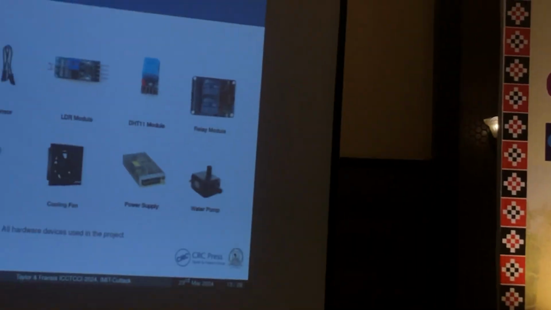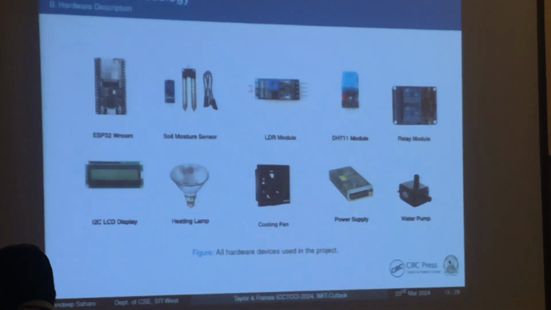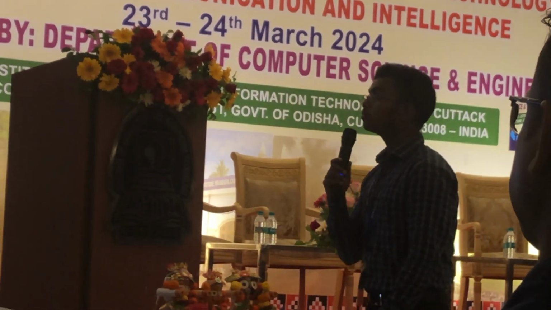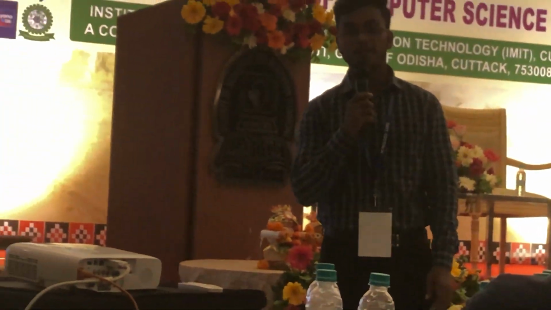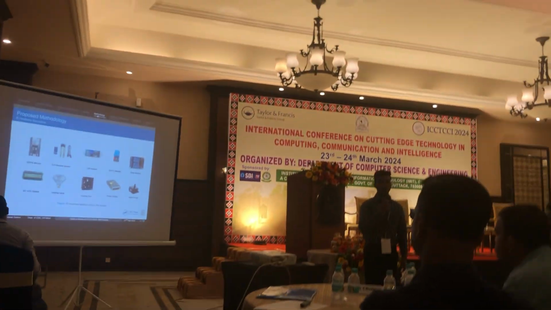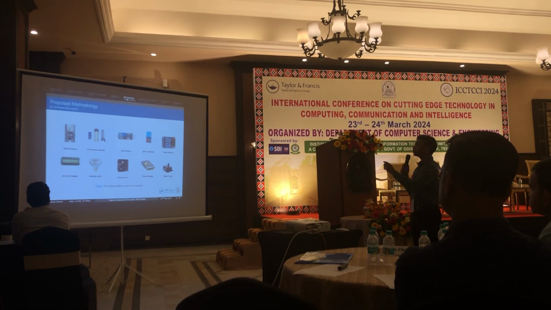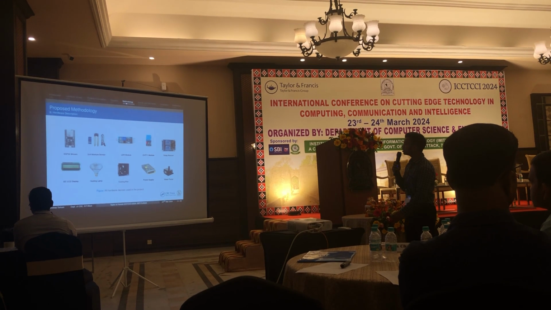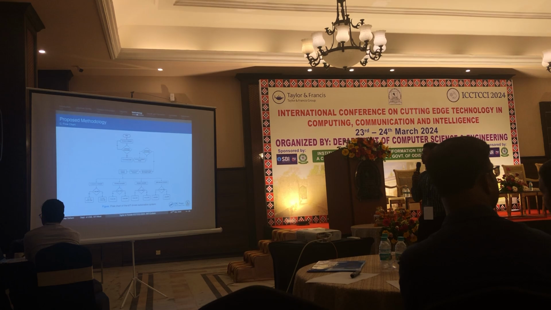The next is the relay module, a type of switch which is used to turn on AC devices from a 5 volt input supply, as the ESP32 is powered by 5 volts. Next is the LCD display for remote monitoring, and a lamp. There is also a power supply for powering the whole system.